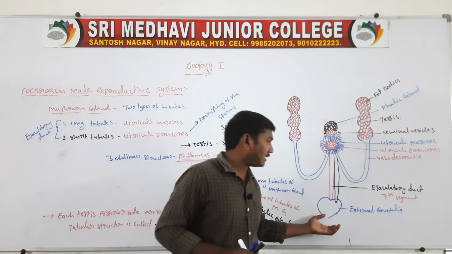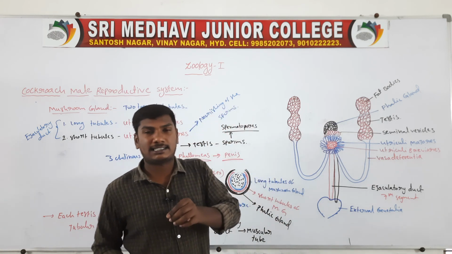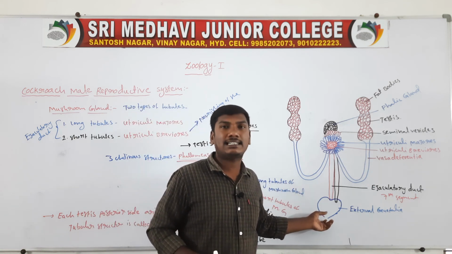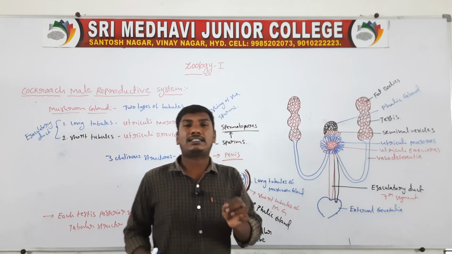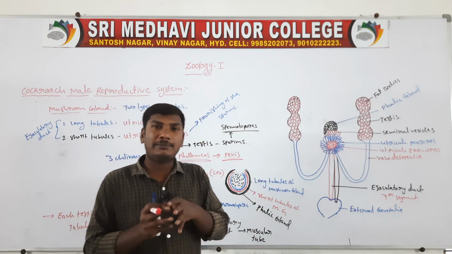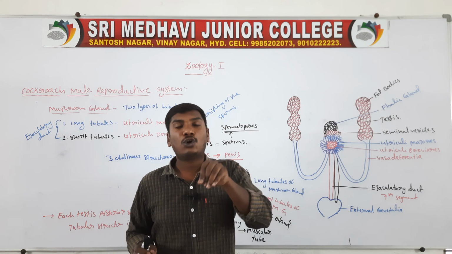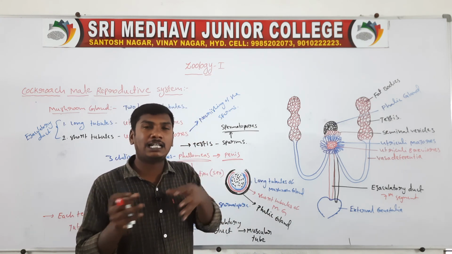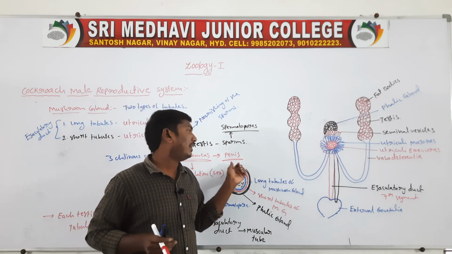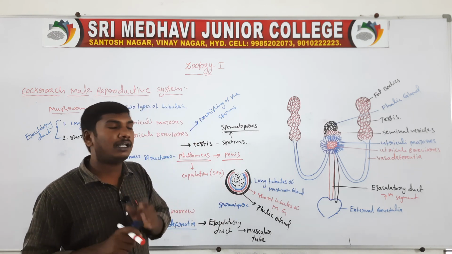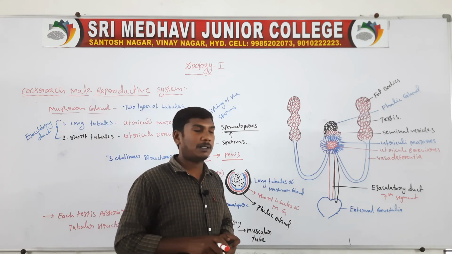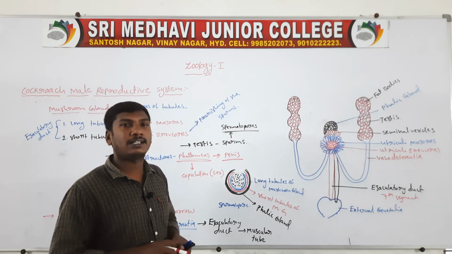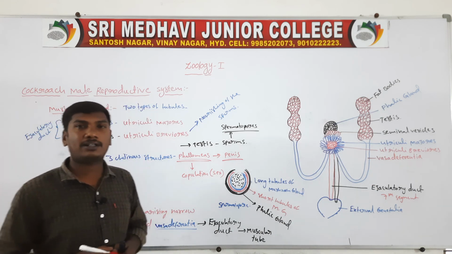Next one, the external genitalia contain three chitinous structures. These three chitinous structures are called phallomeres. The phallomeres help in copulation. Copulation means sexual involvement. So the phallomeres have the same function as the penis, the transport of the sperms. So that is the male reproductive system of cockroach. Next class we will discuss the female reproductive system.